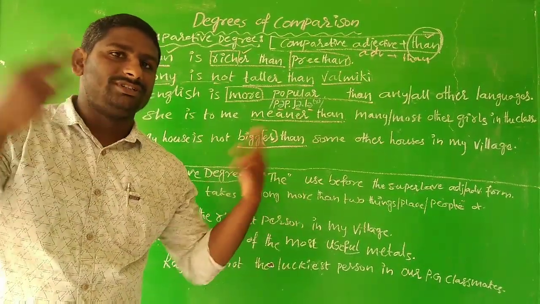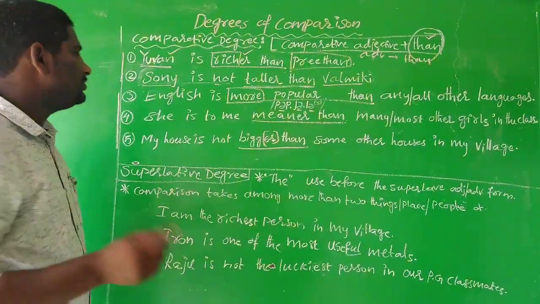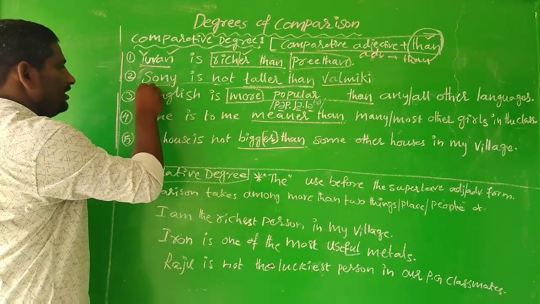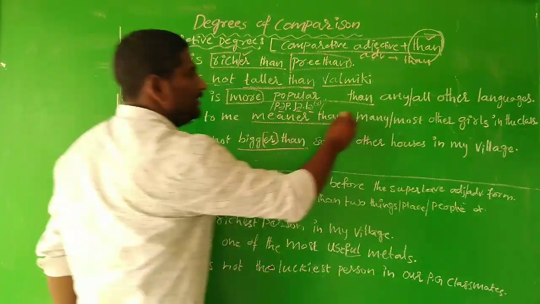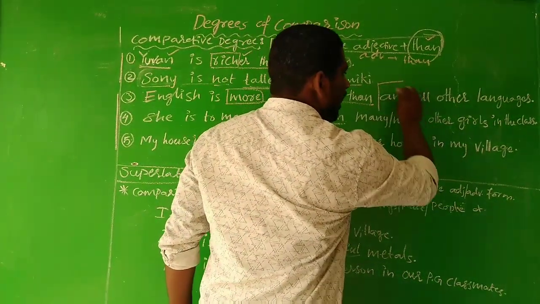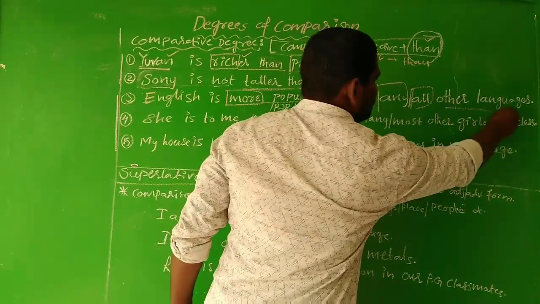You can compare more than two persons flexibly. So for example, you can see here, English is more popular than any other languages or all other languages.